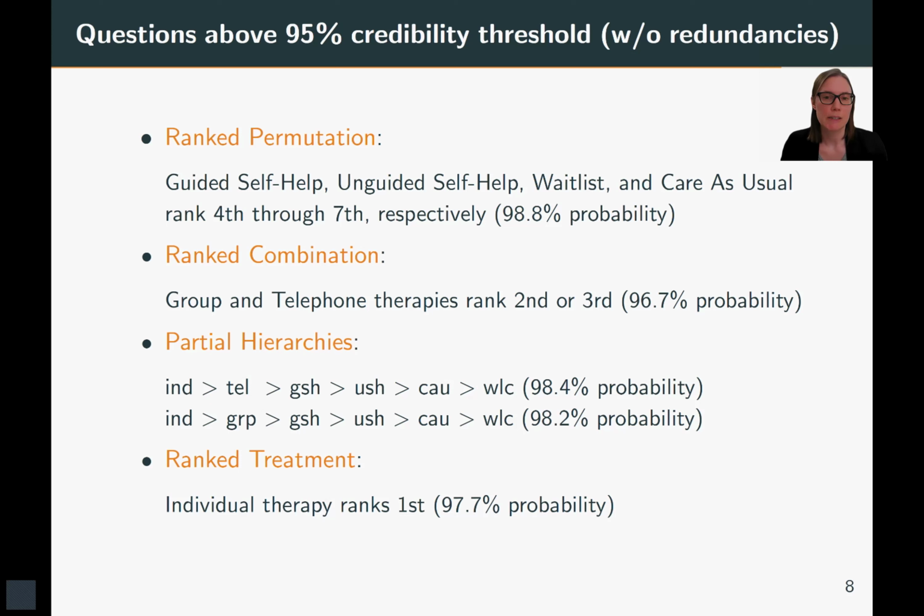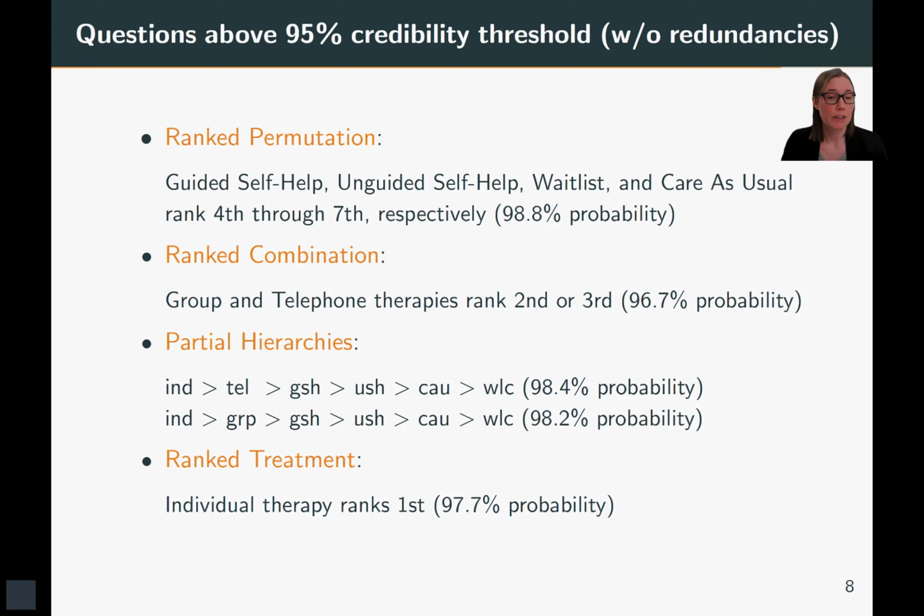So group could be second or group could be third with telephone taking the other rank. And this is supported with 96.7% probability. Then we found 2 partial hierarchies of a subset of 6 out of 7 treatments that also have very high probabilities over 98%. And finally, we have very high probability that individual therapy ranks first as the best treatment.